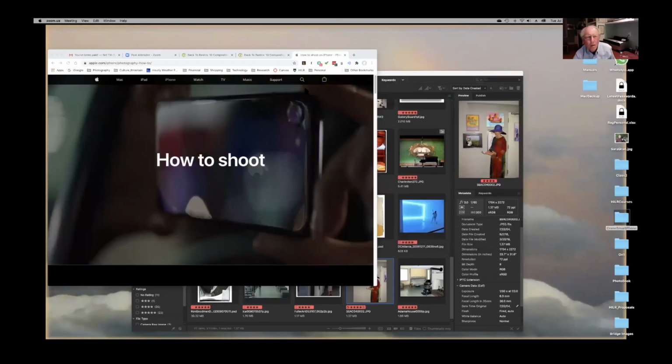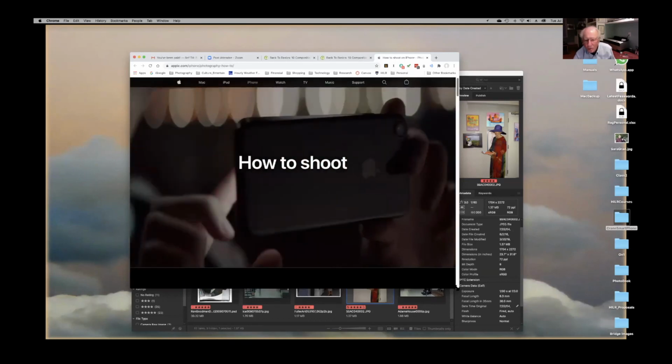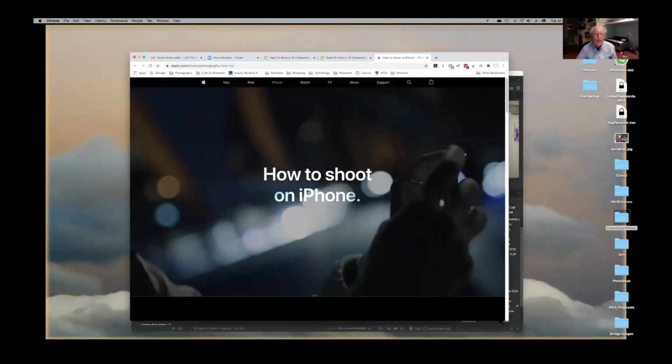I'm just going to show you something here that I want to bring up, and this will help you. I'm going to now go back to the screen and show you something that you should start to do. You can see this screen that says here, how to shoot. Yep, we see that. Okay.